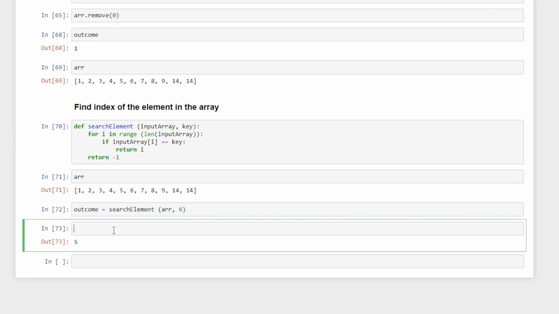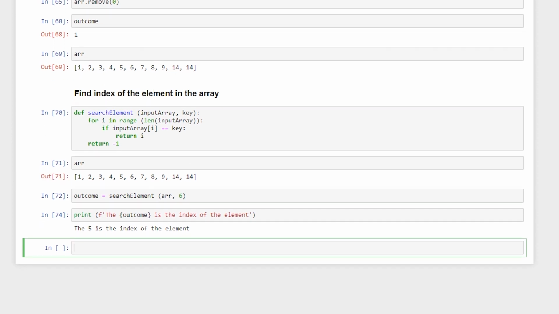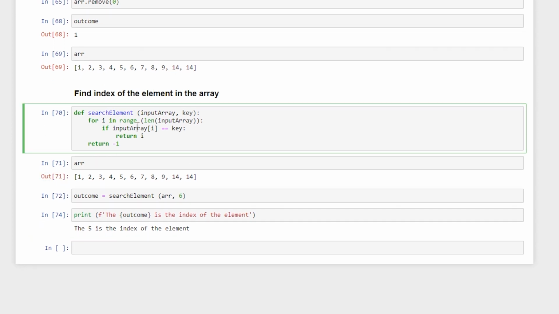For this I'll print something like this. Let's say print the outcome, the index of the element. It is the index of the element, please understand this. So this is the way you find the index of the element. Basically this is a very straightforward search method.